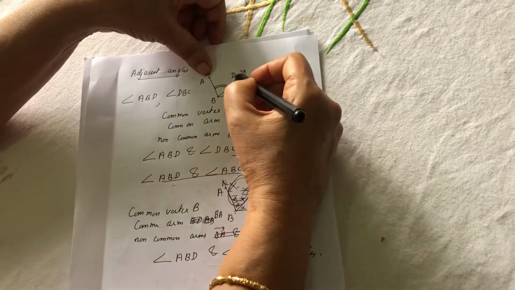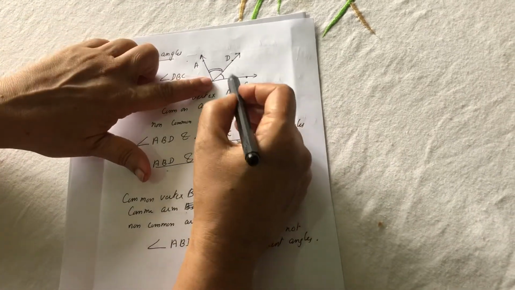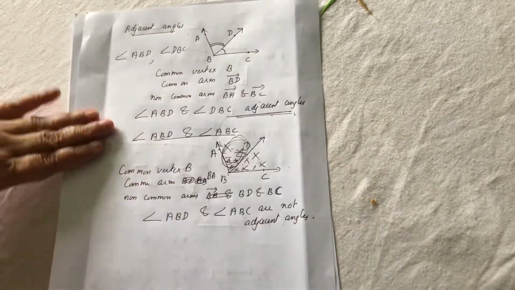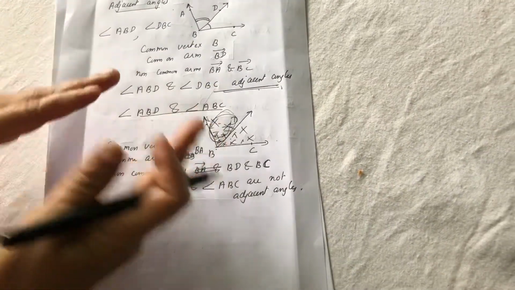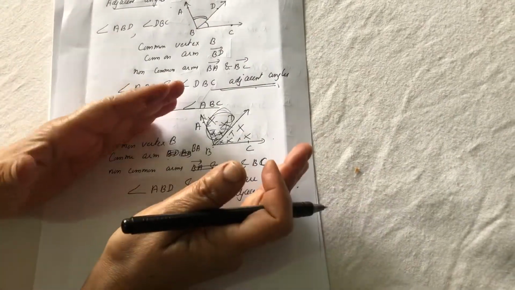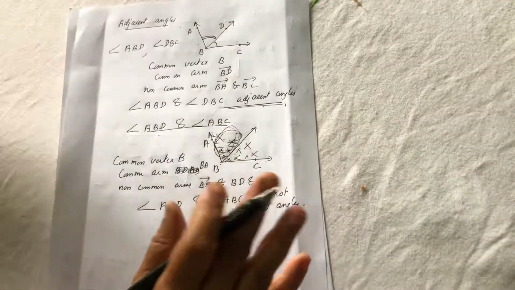When you come here, this is the interior part of ABD, and this is the interior part of angle DBC. They are not overlapping, therefore they are adjacent angles. So instead of saying that two non-common arms are on different sides of the common arm, you can replace it by saying that the interiors should not overlap.